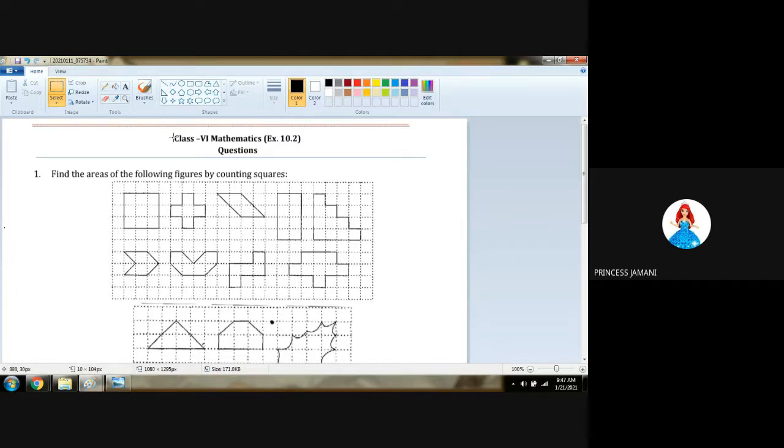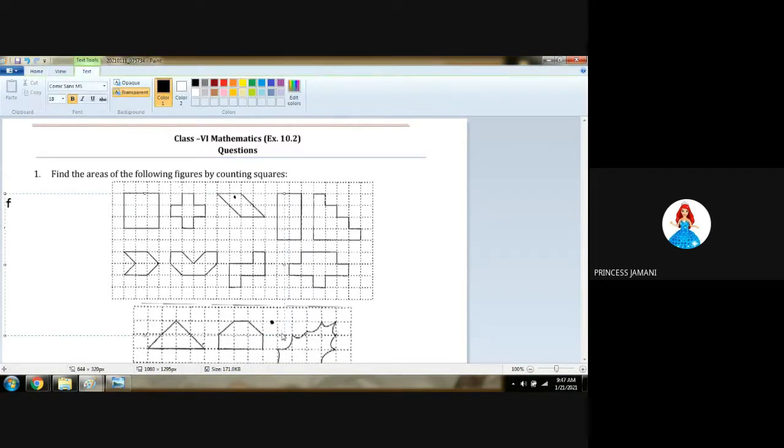Third figure. Square is how much? 1. Square is equal to how much?